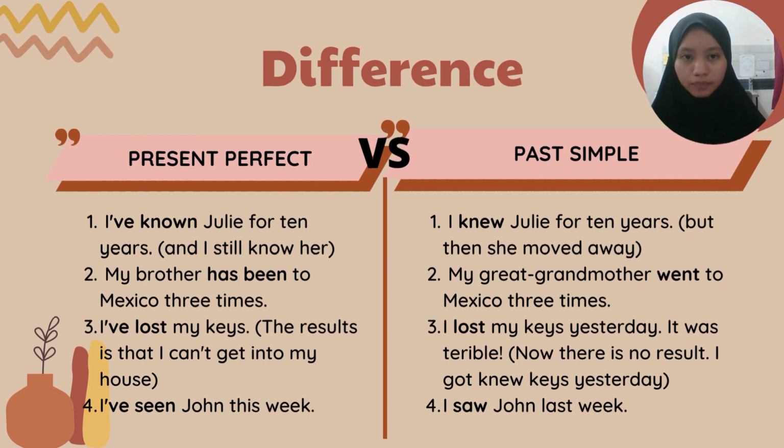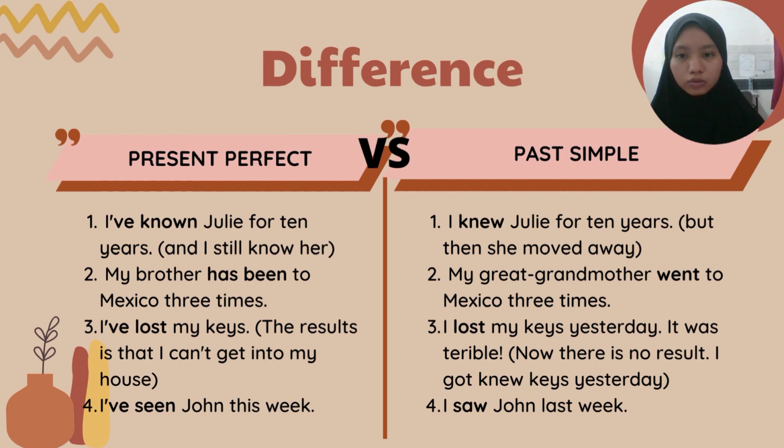And for the past simple, there is no present result because the action is in the past, not in the current time. So it means that they lost their keys in the past, and maybe yesterday they could get inside their house, or they got new keys. So the meanings of the two sentences are very different.